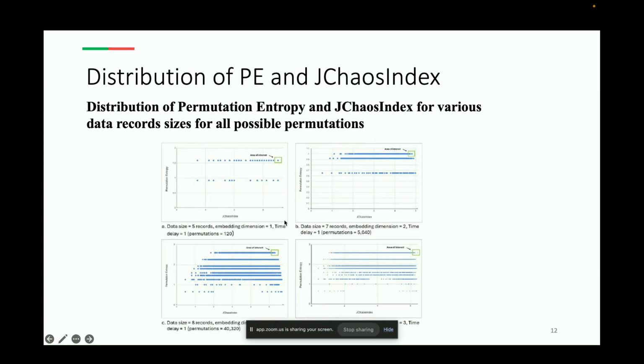But there are exceptions for sure, and these insights help us identify configurations that strike the right balance between unpredictability and dispersion by giving a constraint for how much max dispersion we want. So for example, here I point out the area of interest because this is the point where the permutation entropy and JChaosIndex are both the highest, which is what we're going for.